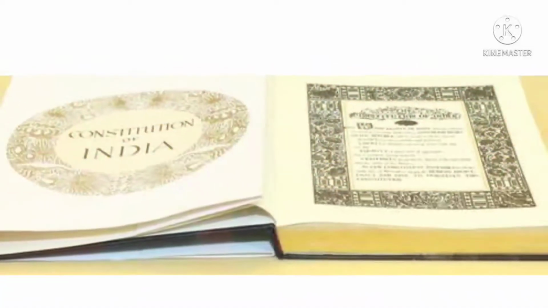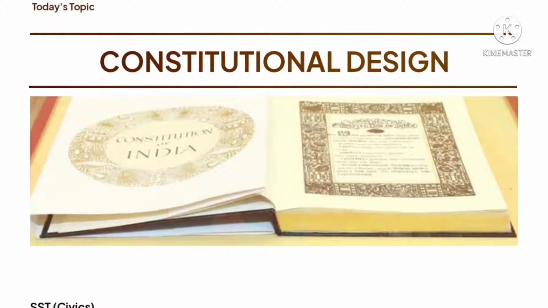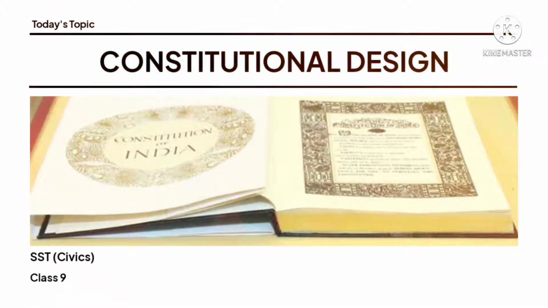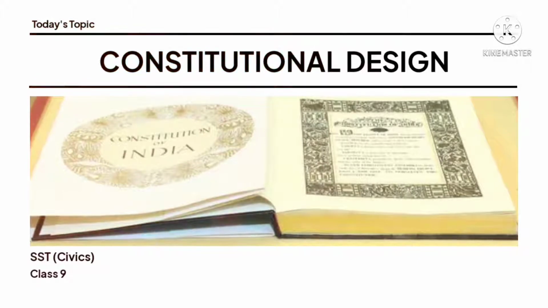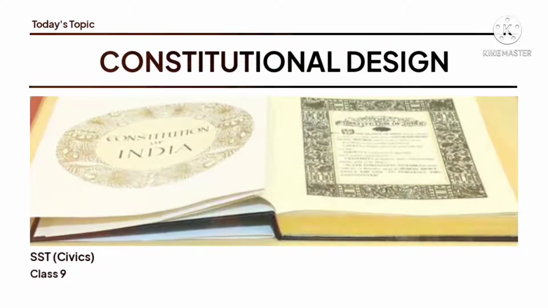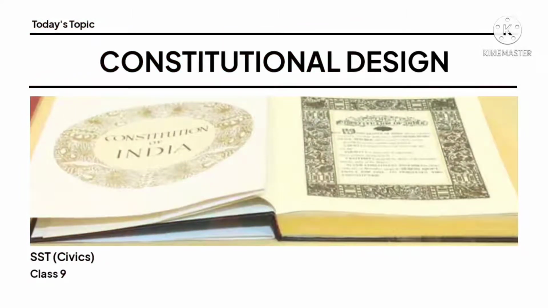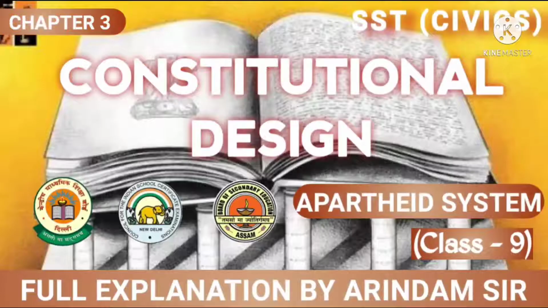I hope you have understood the topic that we discussed in our last video, in our last session, about your constitutional design chapter. In this chapter, we have discussed till now the democratic constitution in South Africa, the struggle against the apartheid system, what the apartheid system was, how it was abolished, and ultimately how a new constitution was formed in South Africa. Everything we have discussed in detail. If you missed that earlier video, you can check it. I have given the link in the description box.